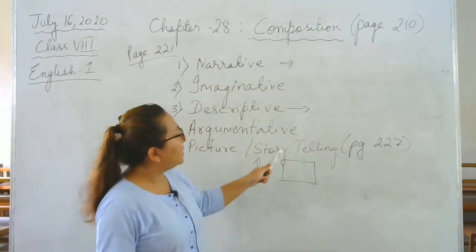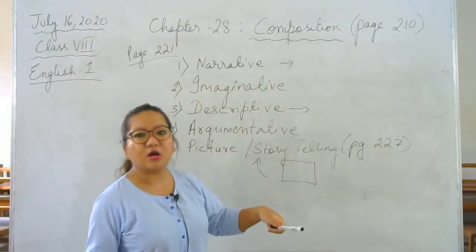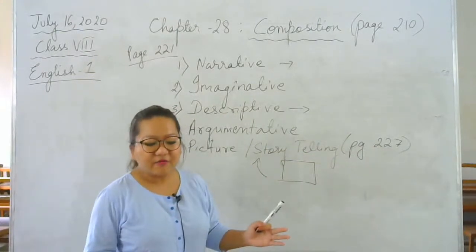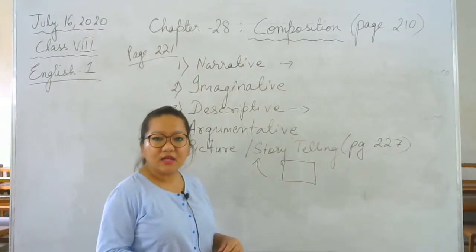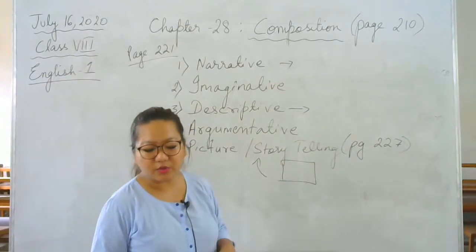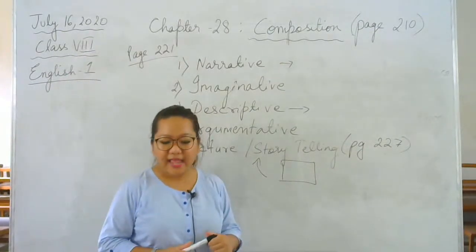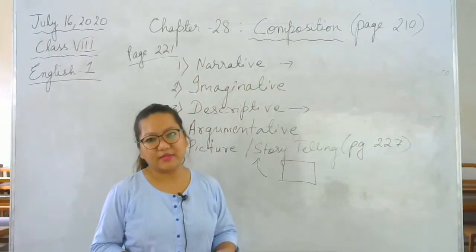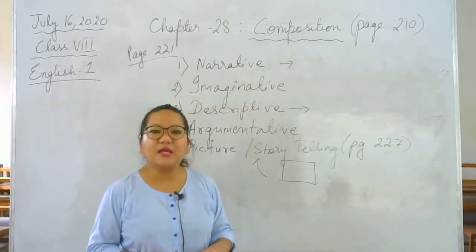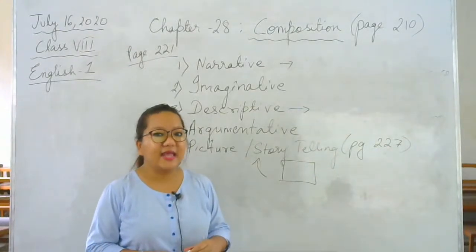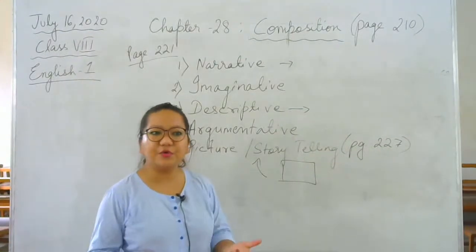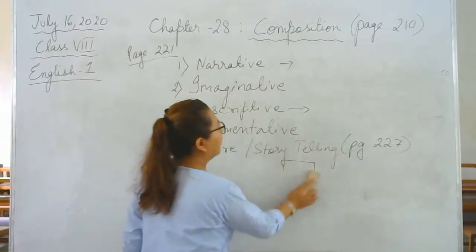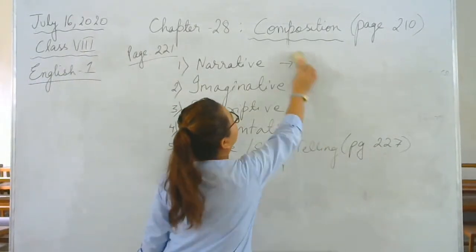Then in storytelling, you can also talk about the environment there. For example, these two characters are sitting in one of the lawns, in the garden, and they are talking about how their cultures are so different. You can talk about that. You can also write something about these two women just became friends and then they start to exchange their views. So these are the different kinds of approaches that you can write about in picture composition.